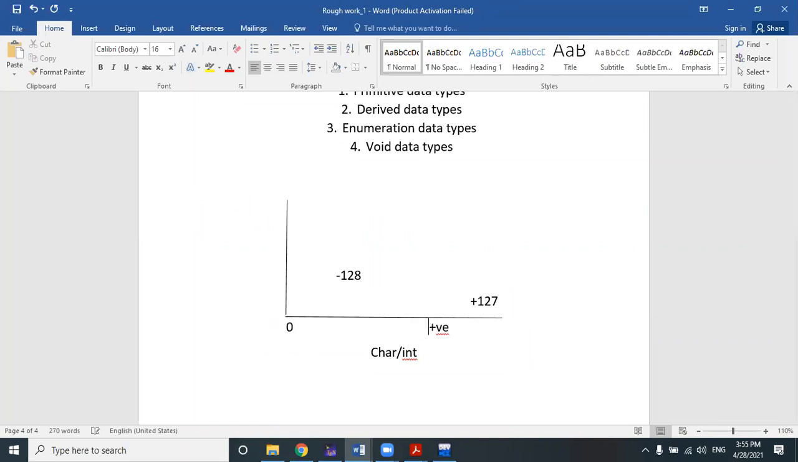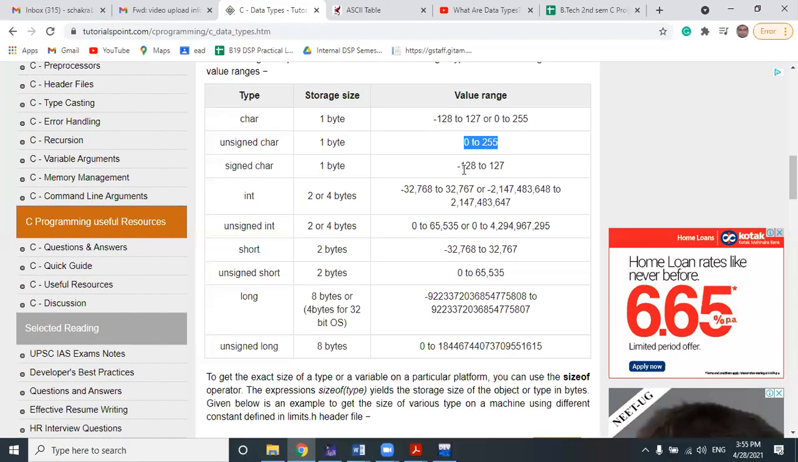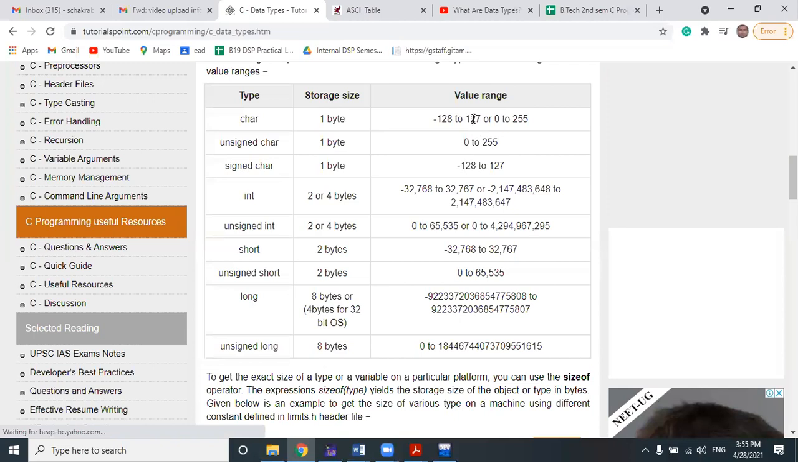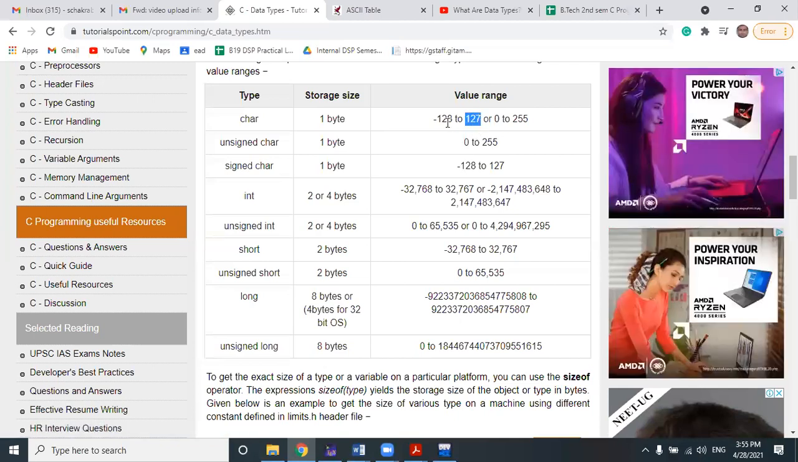Okay. So what actually happened? We actually added 128 plus 127, right? So that is equivalent to 255. Okay. So let's check the table. It is starting from 0 to 255. Okay, we simply add these two numbers to get the highest range at the positive side here.